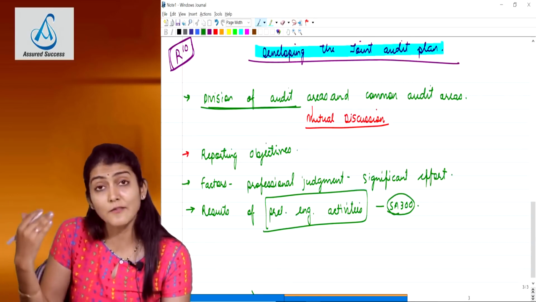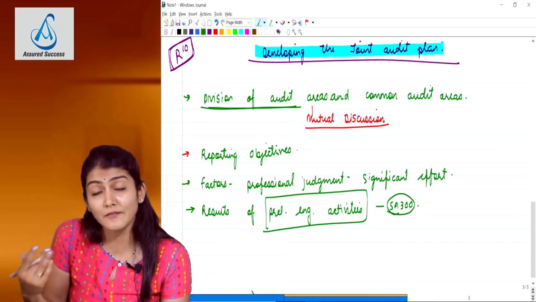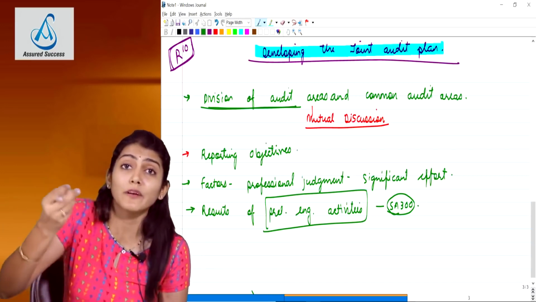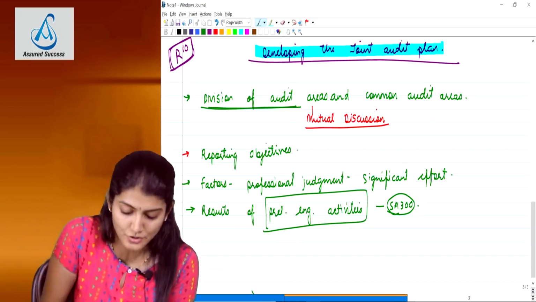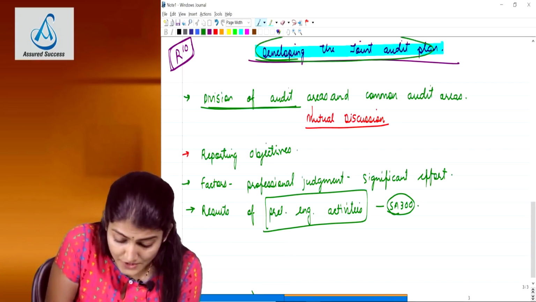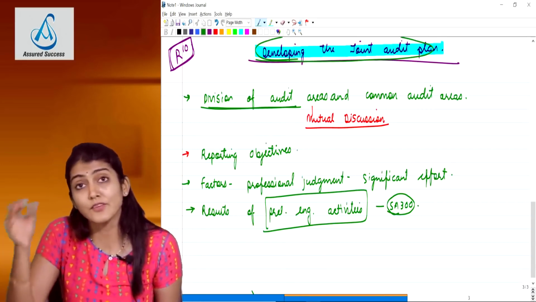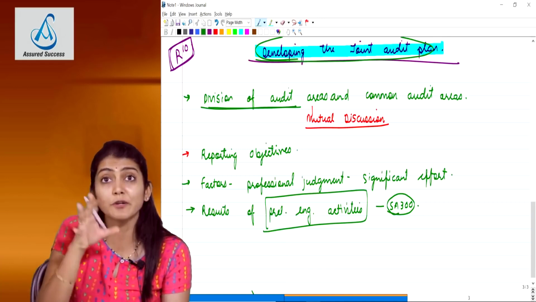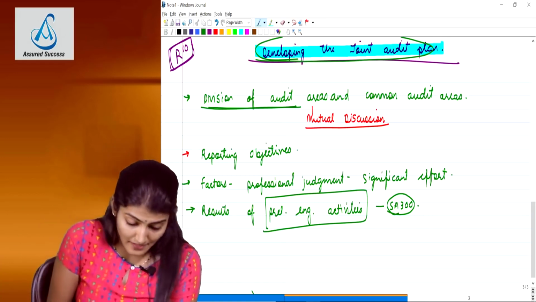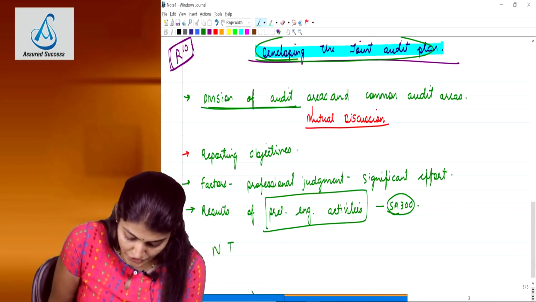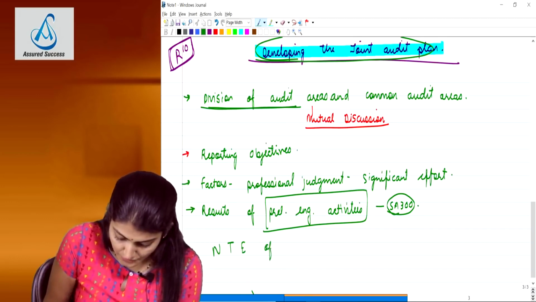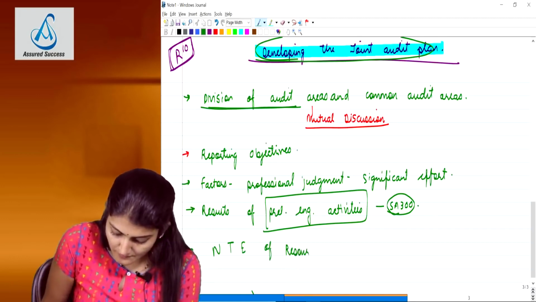So it says the results of the preliminary engagement activity should also be taken into consideration while developing the joint audit plan. Please keep the question in mind: what are the points to be kept in mind by the joint auditors while preparing the joint audit plan? And the last point over there is the nature, timing and extent of the resources which will be required to perform the engagement.